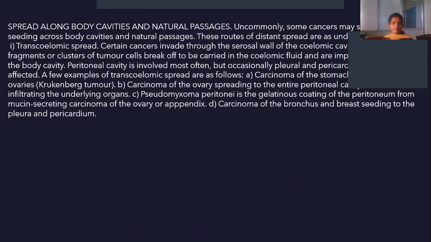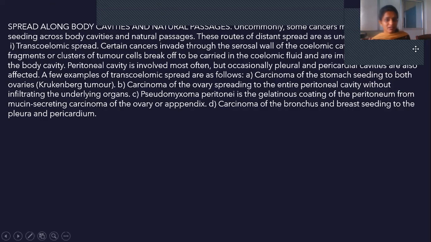First is transcoelomic spread. Certain cancers invade the serosal wall of the coelomic cavity. So into that cavity it will go and spread. Once the tumor cells are found as a cluster, they will be broken down, and these will again undergo growth and cause spread in that region. The peritoneal cavity is involved most often compared to pleural and pericardial cavities. Occasionally pleural and pericardial cavities are also involved, but it is rare.